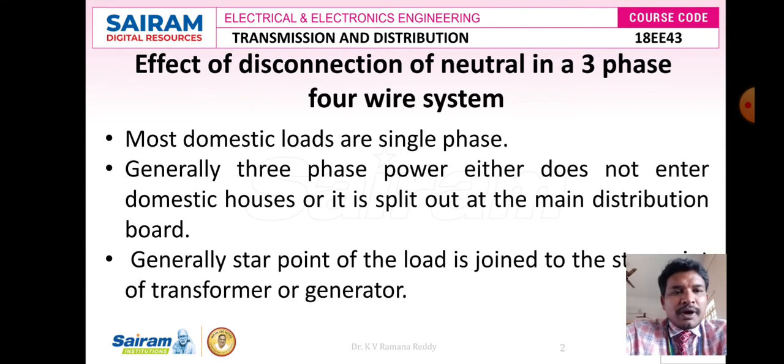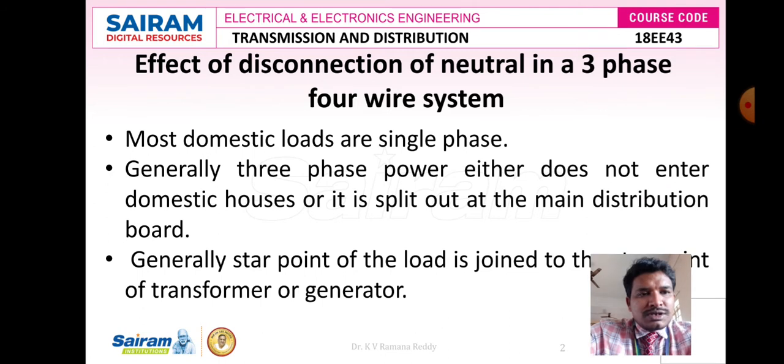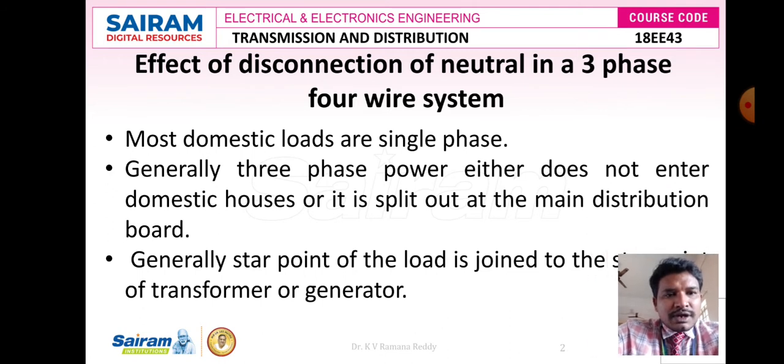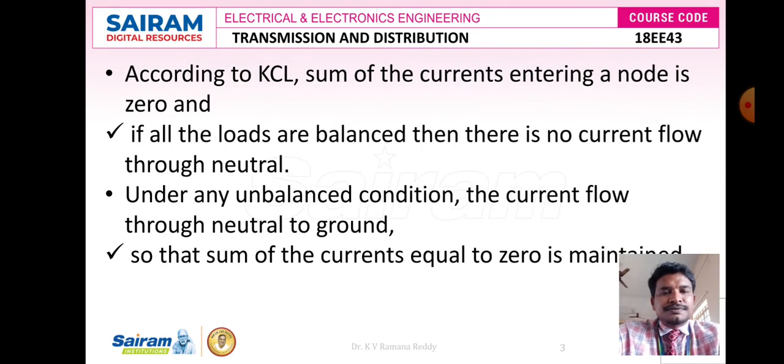Generally, the star point of the load is joined to the star point of the transformer or the generator, so as to transfer the electrical power via a three-phase four-wire transmission system. According to Kirchhoff's current law, the sum of currents entering a node is equal to the sum of currents leaving that node.